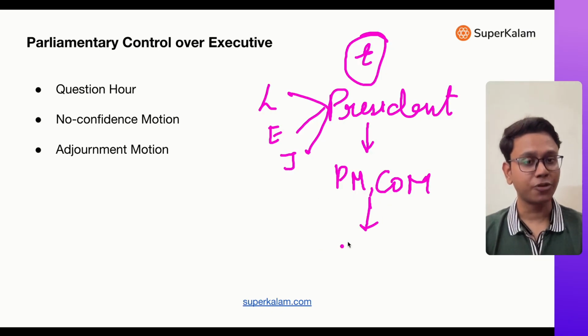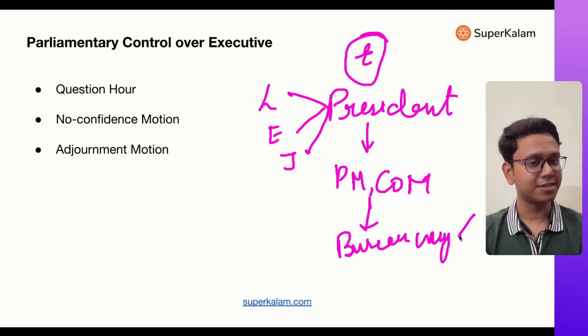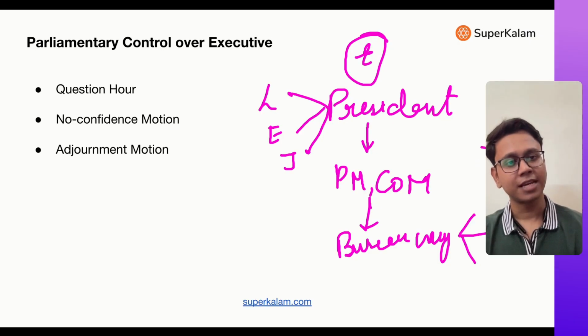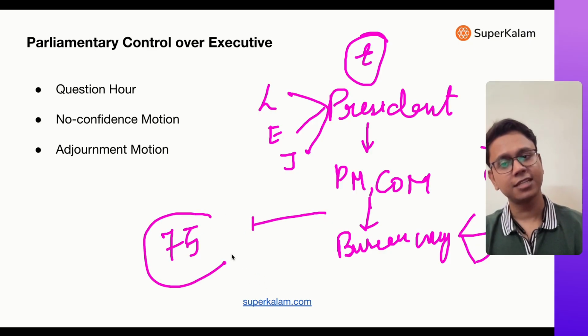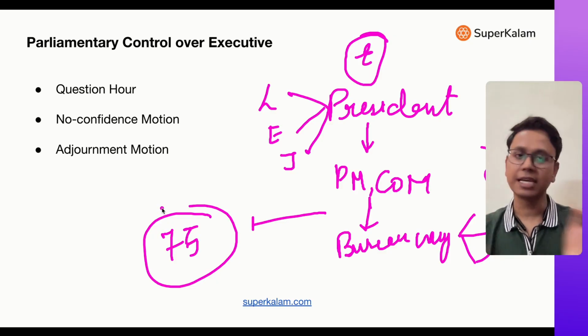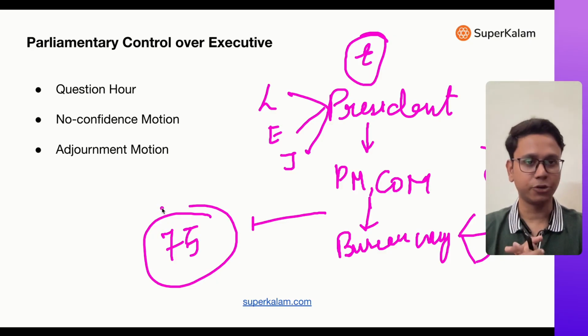Then there is the bureaucracy, the permanent executive under them, which I told you about. There are All India Services, state services, central services. Now, this whole executive is basically responsible to Parliament, collective responsibility, Article 75. So these are the key things, and this is how you connect all these things. Then separately about the legislature, I already told you.